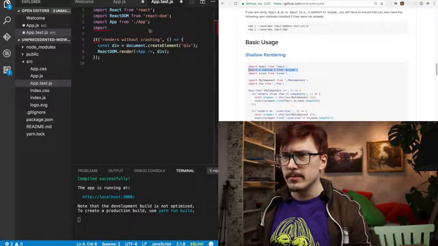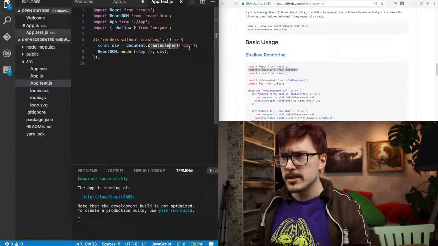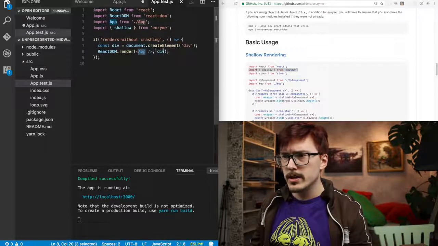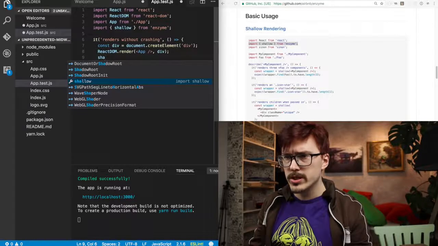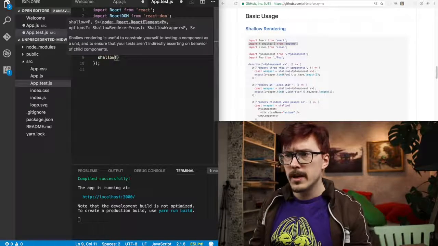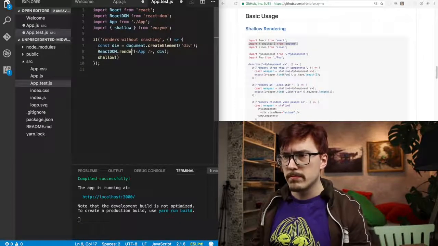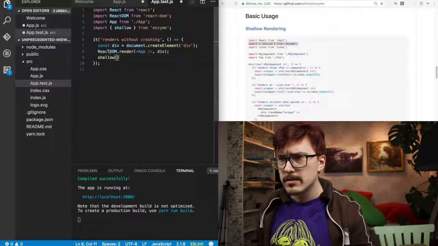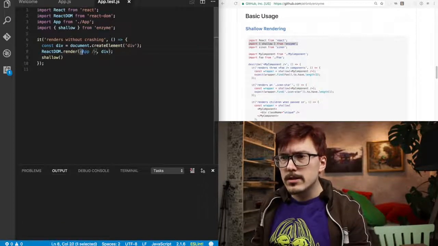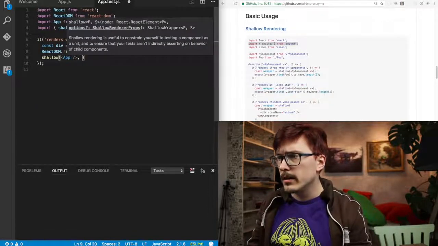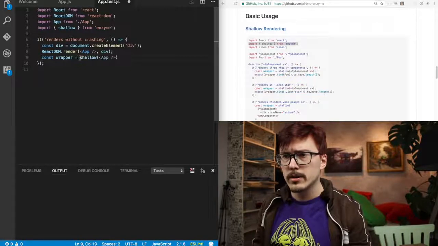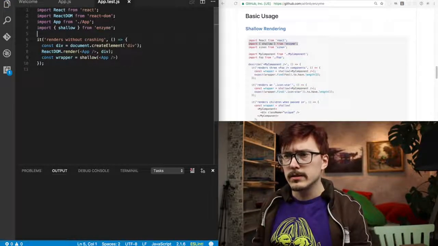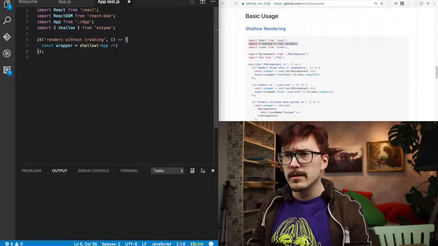All right, it's import shallow. So just do this, and then we want to render app. Oh, we do this, right? We do shallow, and then we stop doing overlays. And I just paste this in here. And I think that's it, and that returns a wrapper, and we comment this out and this out.